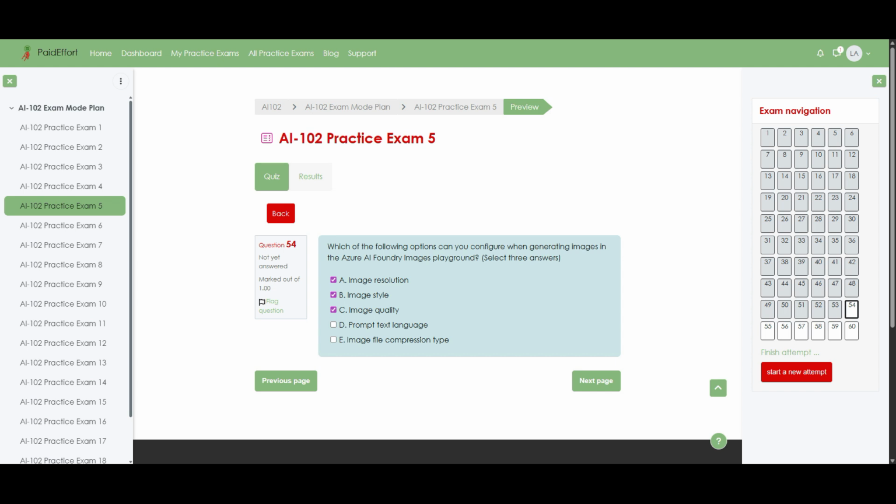Here is why each of these is configurable in the images playground. Image resolution lets you choose the output size of the generated picture, for example 1024 by 1024, so you can control how large and detailed the image is. Image style allows you to switch between different visual looks, such as more vivid or more natural rendering, which changes the artistic feel of the result. Image quality lets you select between standard and HD rendering, affecting how sharp and refined the final image appears. Prompt text language, Option D, can be any language you type into the prompt box, but there is no explicit setting to toggle it as a configuration option, so it is not counted here.